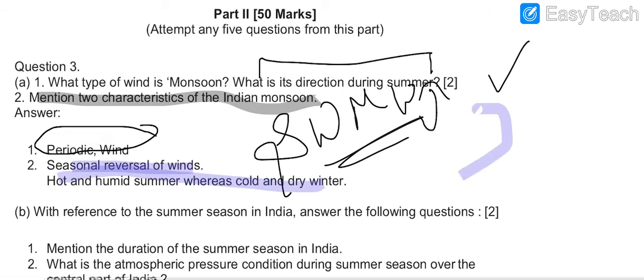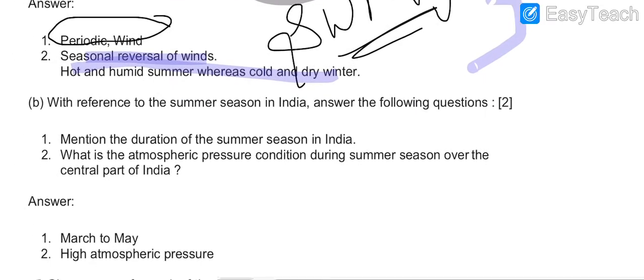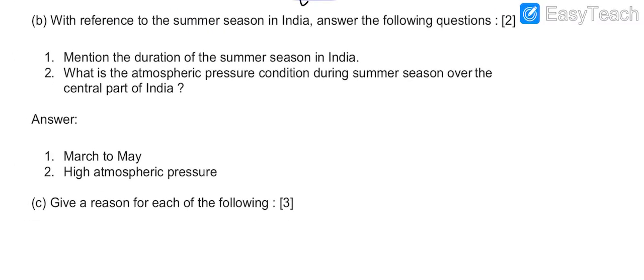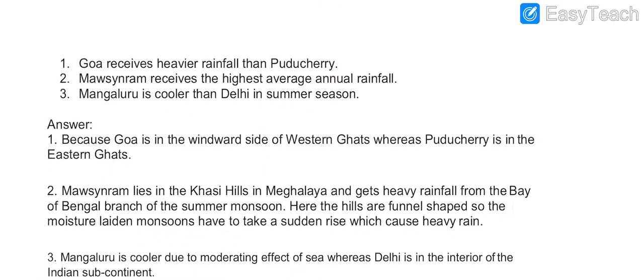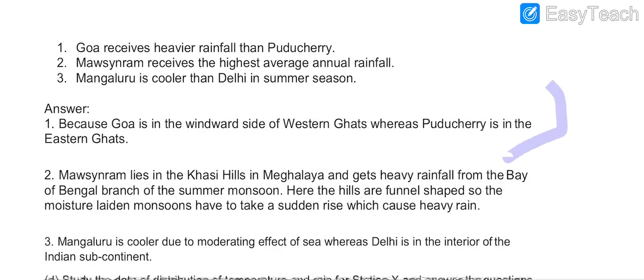So question number 3 answers are here. Question B answers are here. C part answers are here. This is the complete question C, and these are the answers.